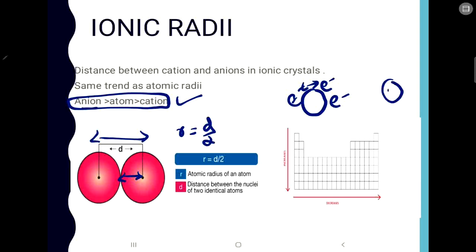Whereas a cation is a positively charged ion, there are fewer electrons, so there will be less repulsion, so the size will be less. Okay, so that is how you can remember that anion will be greater in size than the normal atom, and cation will be shorter in size. Okay, so that is how you can remember.